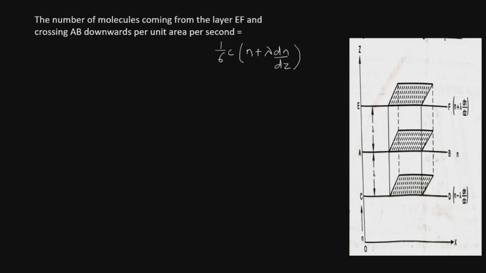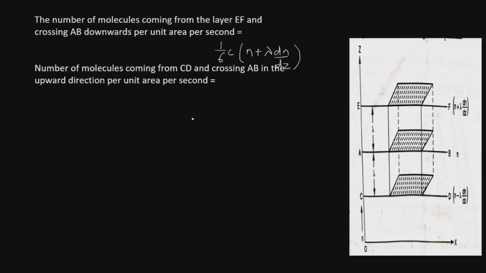In the same way, we can find the number of molecules which are moving from the layer CD towards the layer EF in the upward direction through this layer AB. This can be written as equal to 1 by 6 into C into n minus lambda dn by dz.